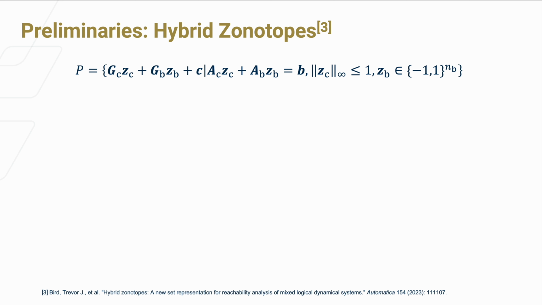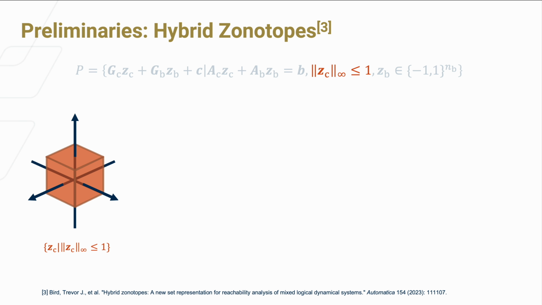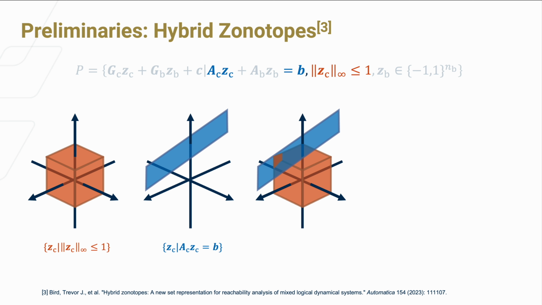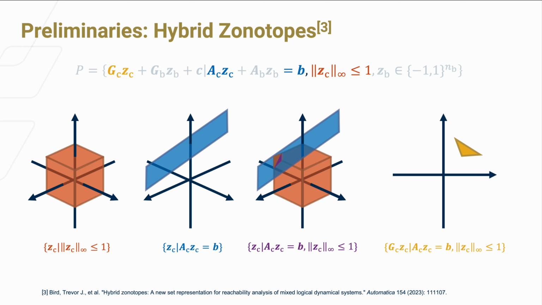To do this, we leverage a set representation called hybrid Zonotope. This is the formula for hybrid Zonotope, which looks intimidating, but let's break it down. The infinity norm constraints describe a unit hypercube in some hidden dimensions. The equality constraints describe a hyperplane in the hidden dimension. So with the infinity norm constraints, we have some slice of the hypercube. The affine operations on the left transform the slice in an affine way where the generator matrix GC can project, rotate, stretch, or skew the slice. And the center vector C translates the slice in the output dimension.